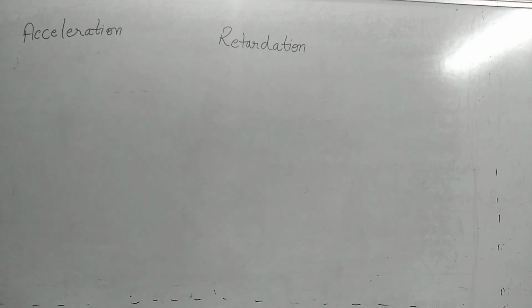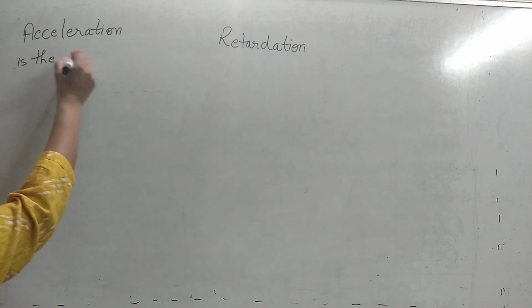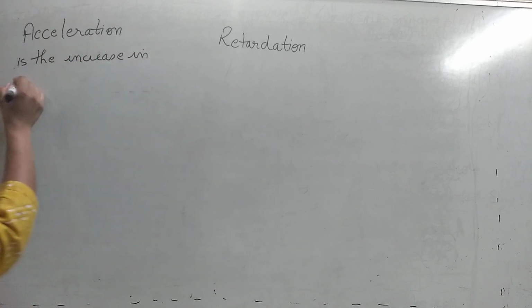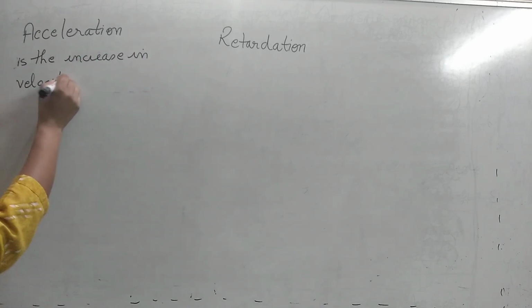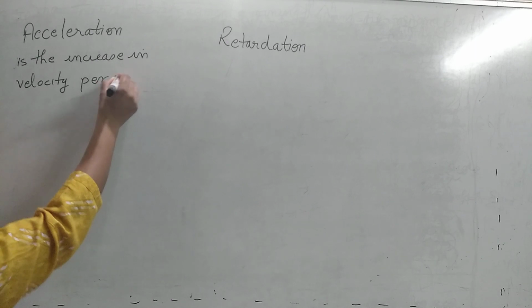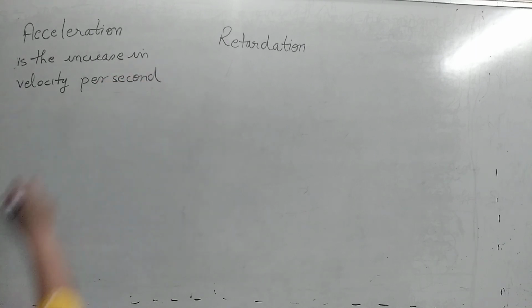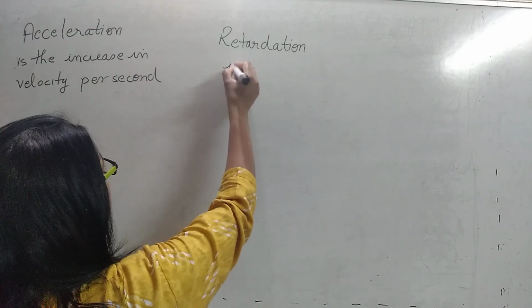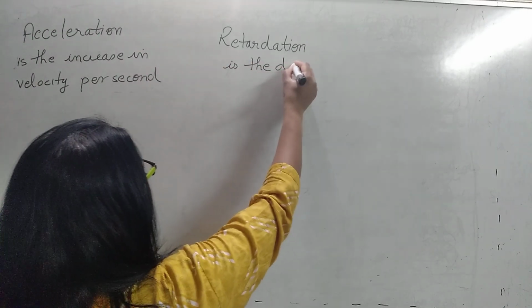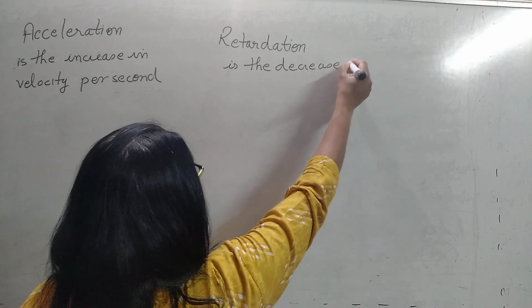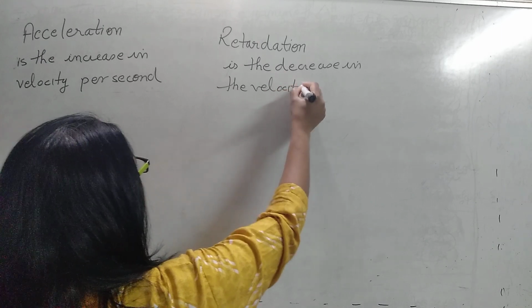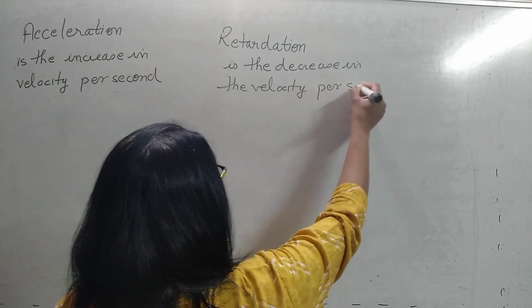Acceleration is the increase in velocity per second. In 1 second, how much the velocity is increasing, that is acceleration. And what is retardation? It is the decrease in the velocity per second.